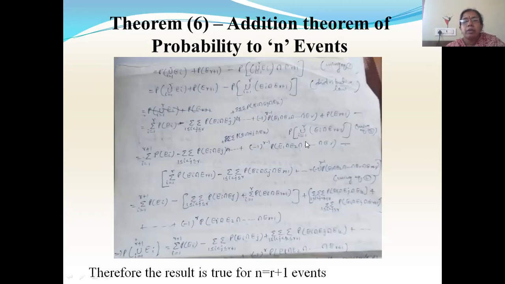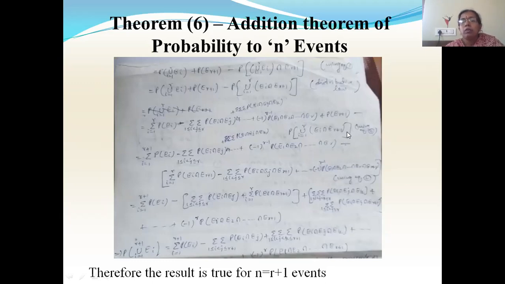Then minus this part you have. Now what is this part? I got this as the probability of union i from 1 to r, Ei intersection E(r+1). Compare this probability with this probability. Here I have P of union Ei, i from 1 to r. Here also I have the same term, P of union i 1 to r, but instead of Ei, I have Ei intersection E(r+1). So this and this have the same expression, only the events are changing. Here you have only the Ei event, here you have the Ei intersection E(r+1) event.